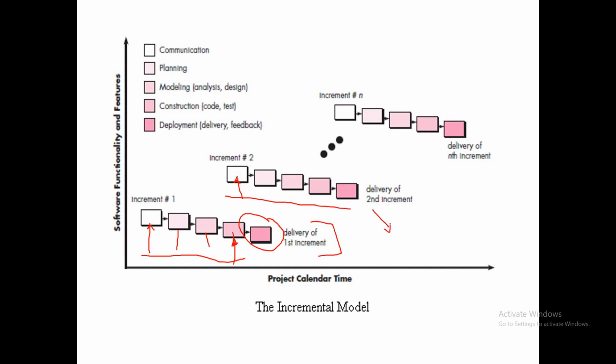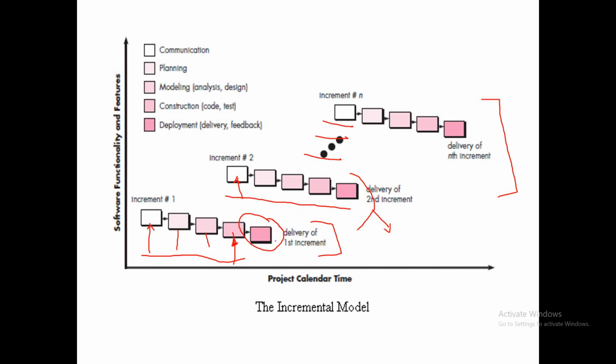After the second delivery, the customer will get to see a more improved version of the code that he has asked for. After several increments, during the last increment, the customer gets to see the entire functional system. So this is the incremental model. Basically, it is the combination of a linear model and a parallel model.